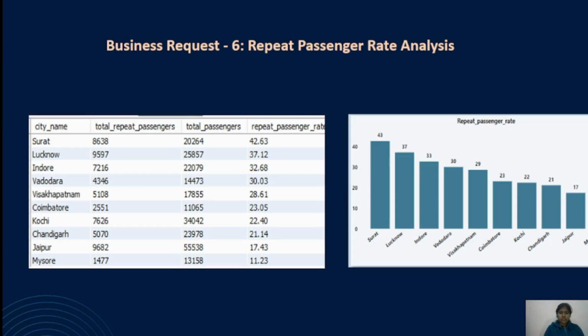The next business request is to generate a report for repeat passenger rate analysis. Surat and Lucknow have the highest repeat passenger rate. On the other hand, Jaipur and Mysore have the lowest repeat passenger rate.